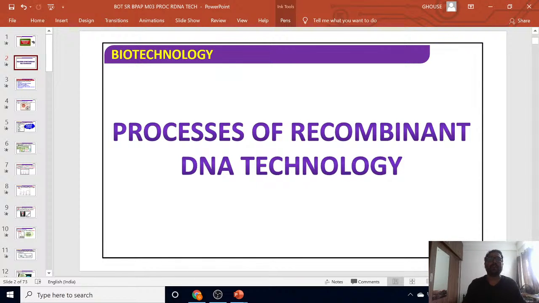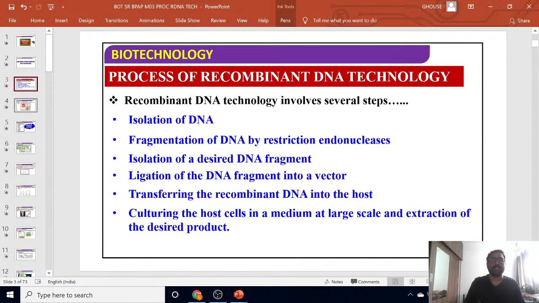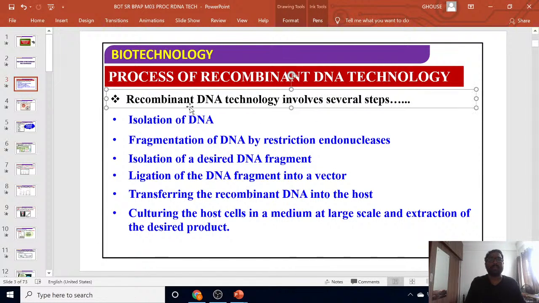Students, we use Agarose Gel Electrophoresis in the process of recombinant DNA technology. rDNA means recombinant DNA technology, and it has many steps that you can see on your screen.